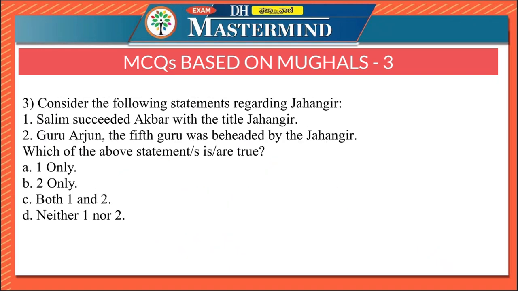After the death of Akbar, Prince Salim succeeded the throne under the title called Jahangir. So, the first statement is correct. However, Jahangir's rule witnessed a spate of rebellions. His own son Khusru rebelled against Jahangir, but he was defeated and imprisoned. Guru Arjun, the fifth Guru, was a supporter of Khusru. He was beheaded by Jahangir for supporting his son Khusru.